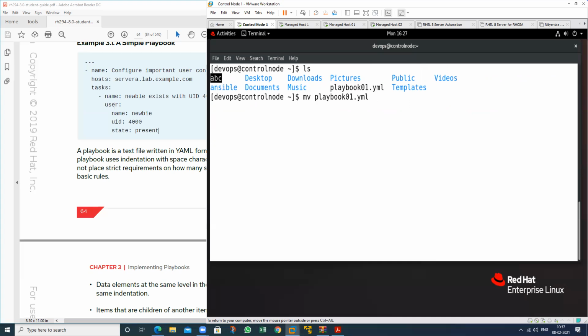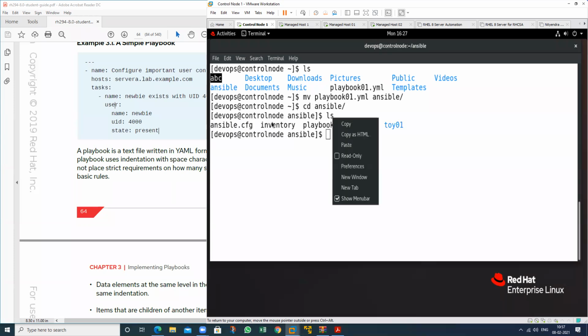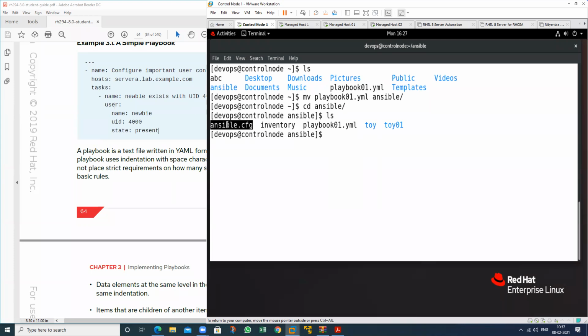Move the playbook into the Ansible folder. Okay, so move to Ansible, because we already have an inventory file in it, and we also have the one that I defined in the last chapter. So this is my inventory file, this is my configuration file.